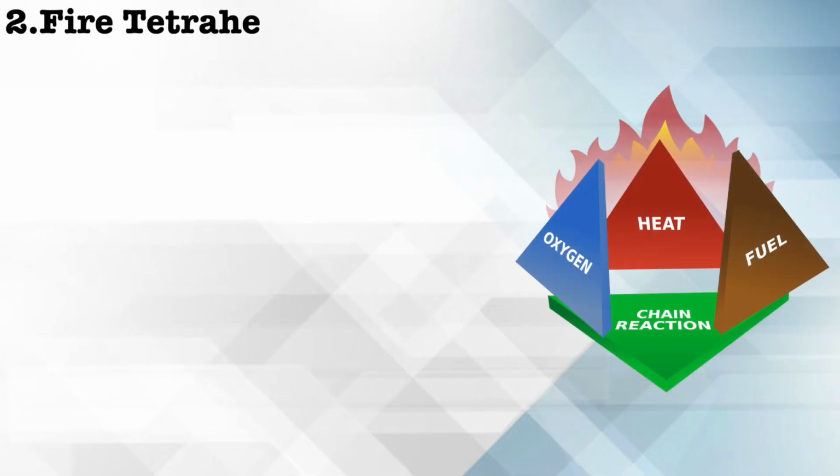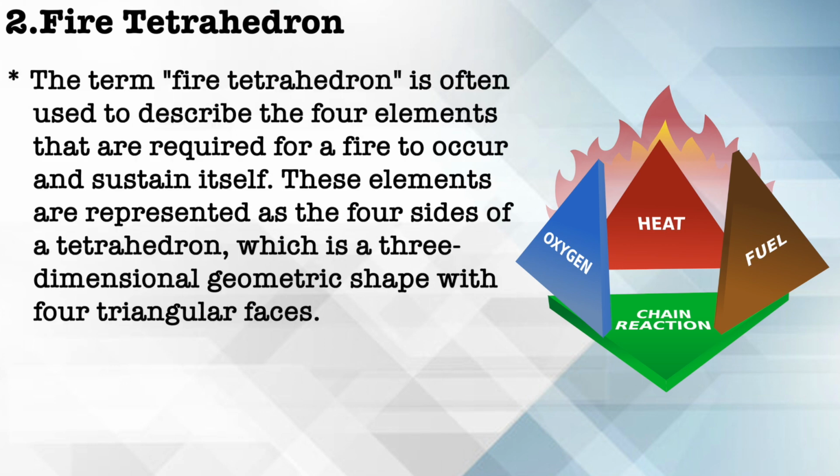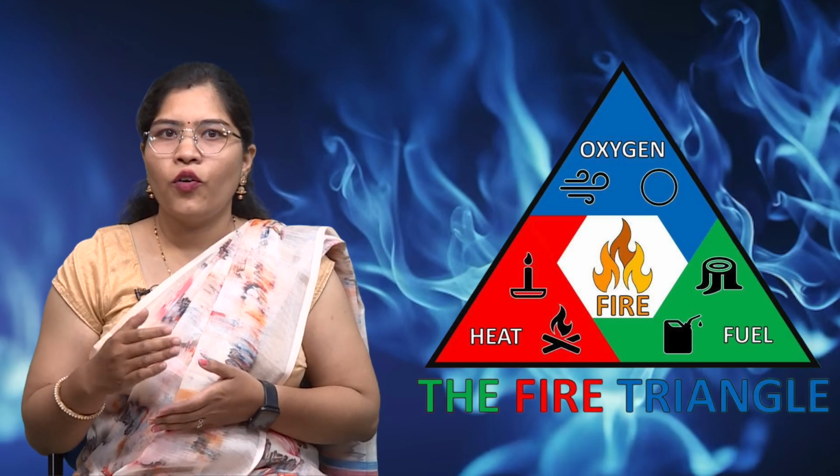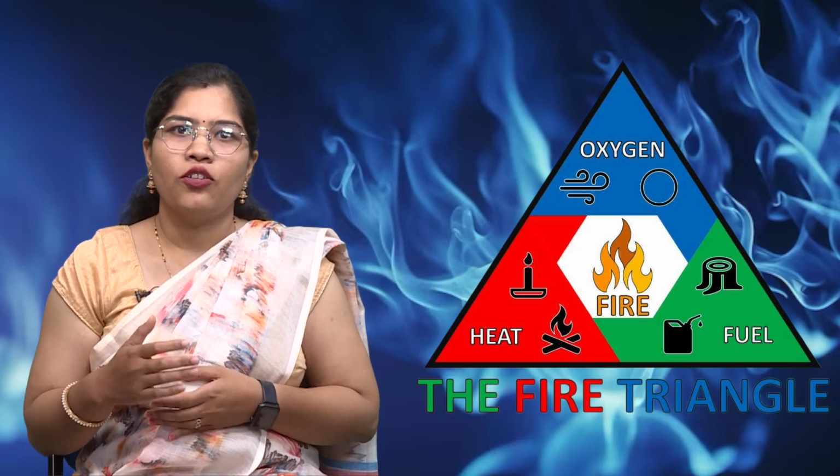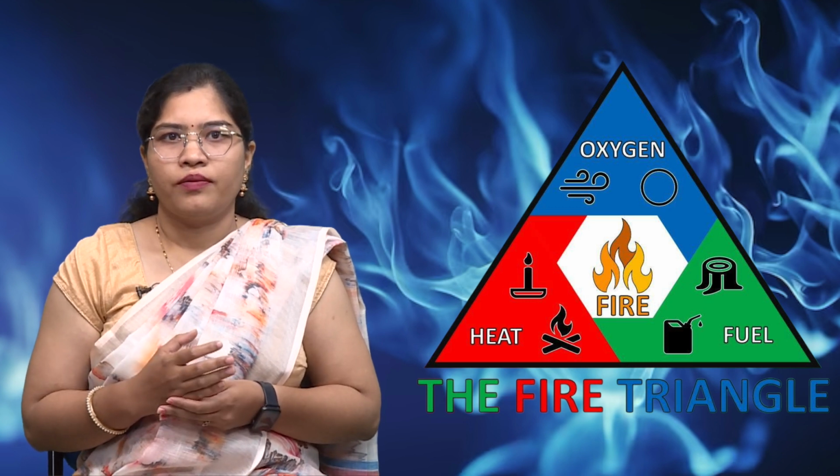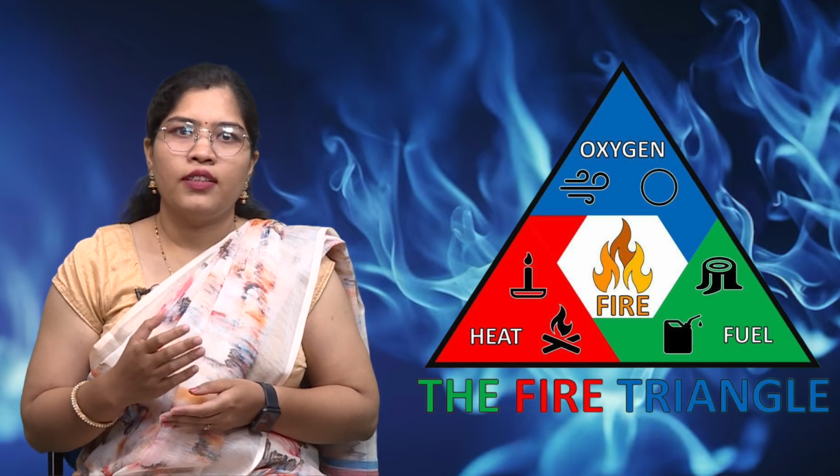Let us see what is the fire tetrahedron. The term fire tetrahedron is often used to describe the four elements that are required for a fire to occur or sustain itself. These elements are represented as the four sides of a fire tetrahedron, which is a three-dimensional geometric shape with four triangular faces. The four elements of the fire tetrahedron are, first, fuel.